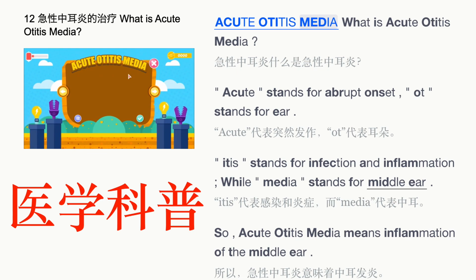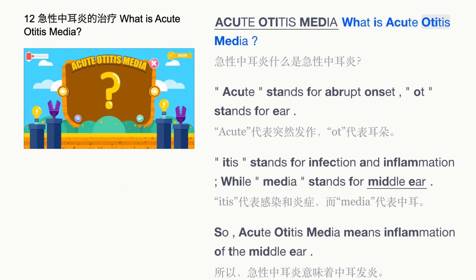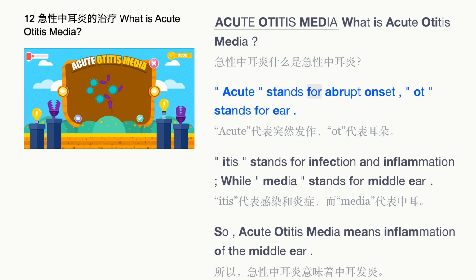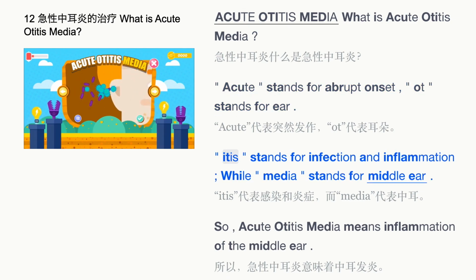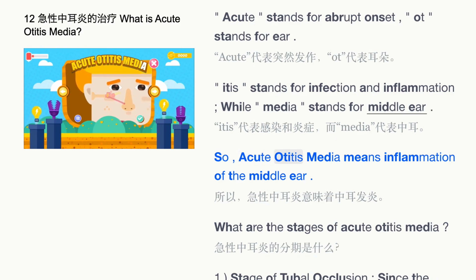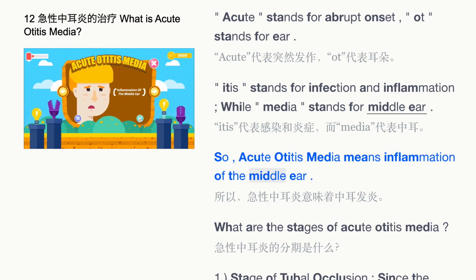Acute otitis media. What is acute otitis media? Acute stands for abrupt onset. Ot stands for ear. Itis stands for infection and inflammation, while media stands for middle ear. So, acute otitis media means inflammation of the middle ear.